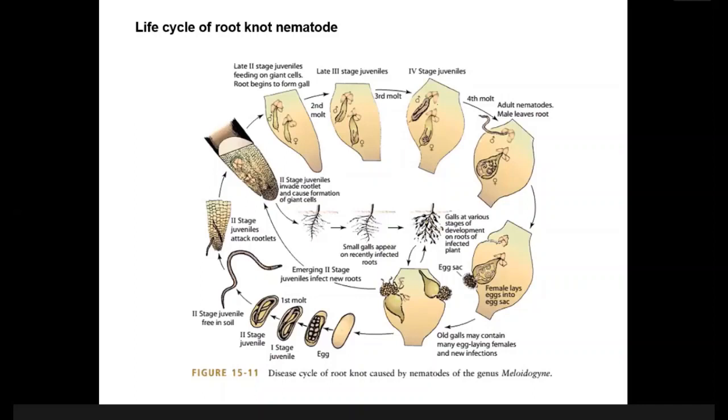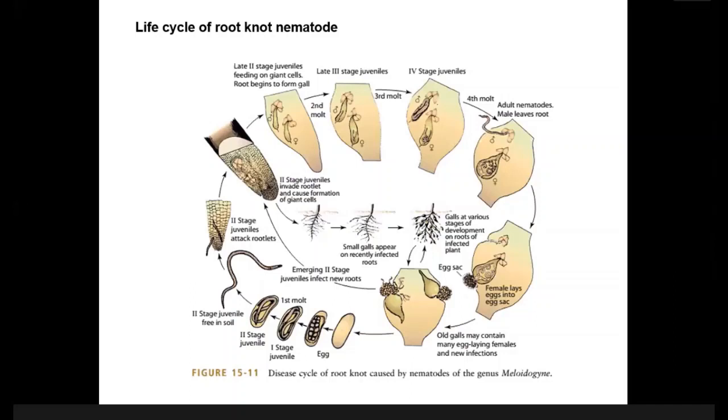This process we call hypertrophy, and uncontrolled cell division is called hyperplasia, right? Because of these two phenomena, the root tissue becomes swollen. Swelling of root tissue or root area occurs. We call it root knot or root gall or root tumor.